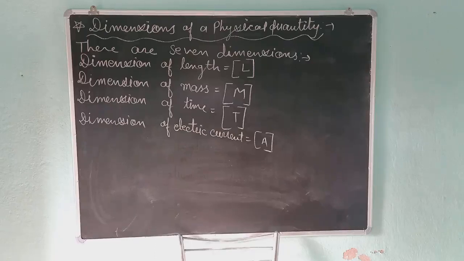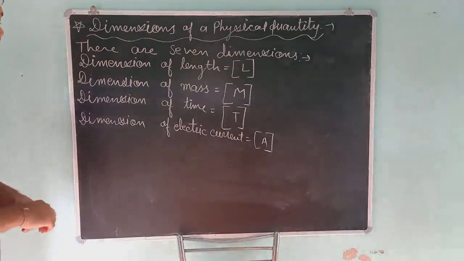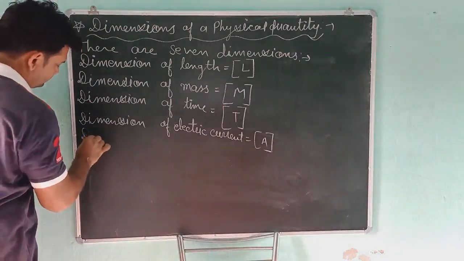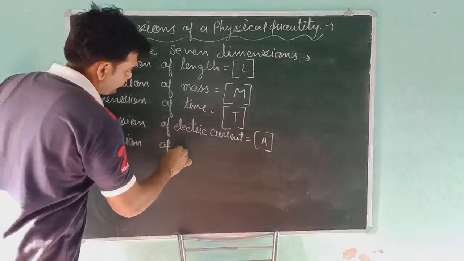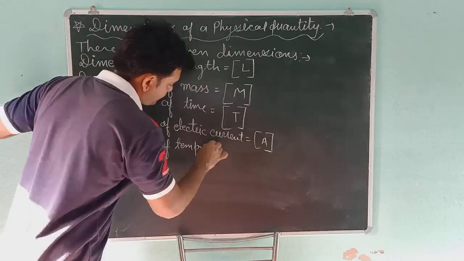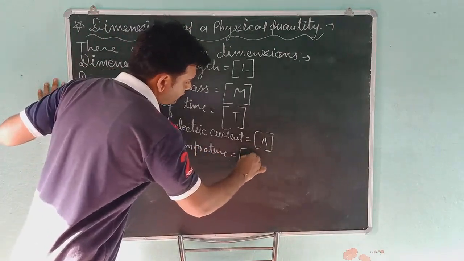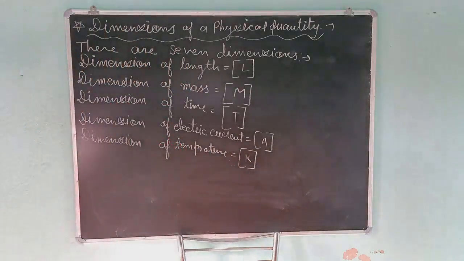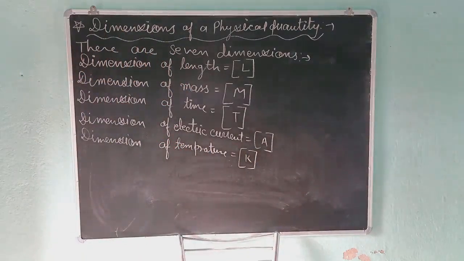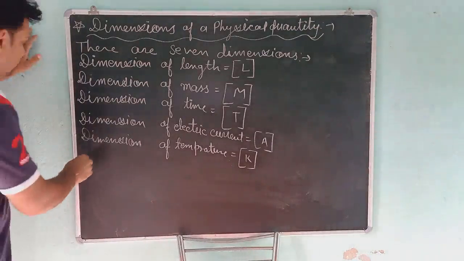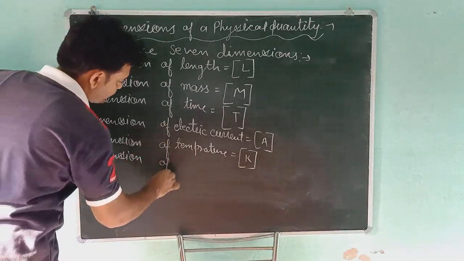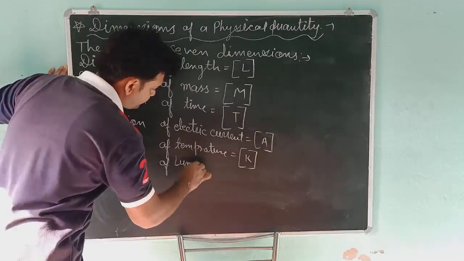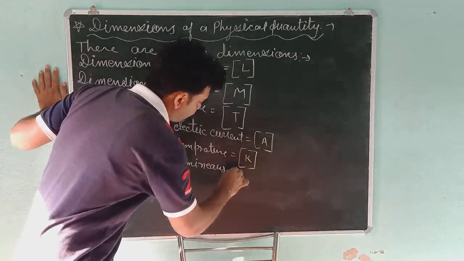Next is the dimension of temperature. It will be denoted by Kelvin, capital K. So students, the dimension of temperature will be capital K. Next is the dimension of luminous intensity.